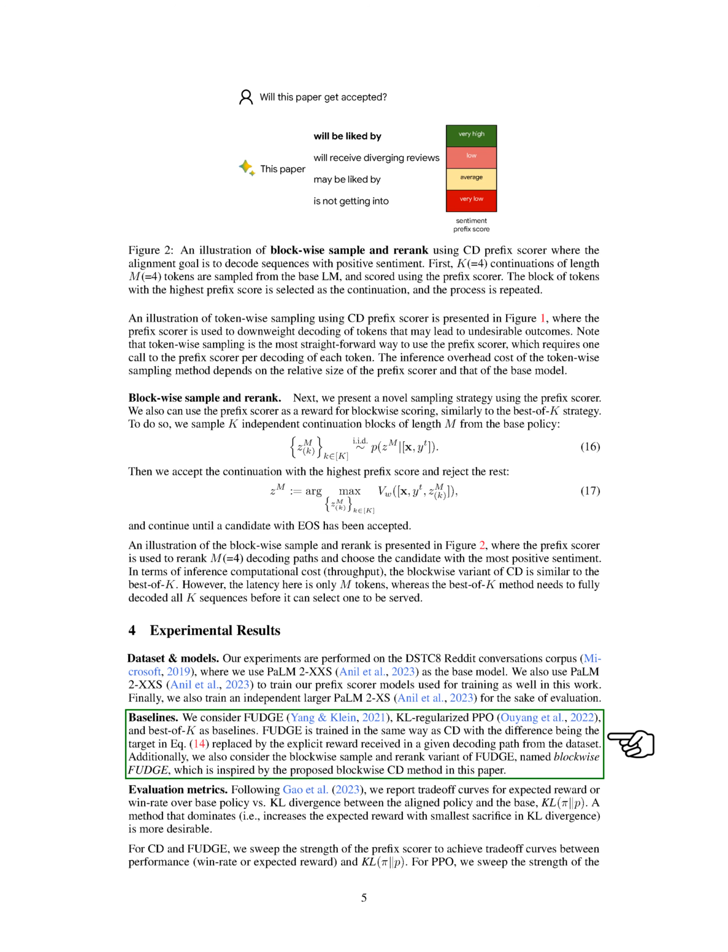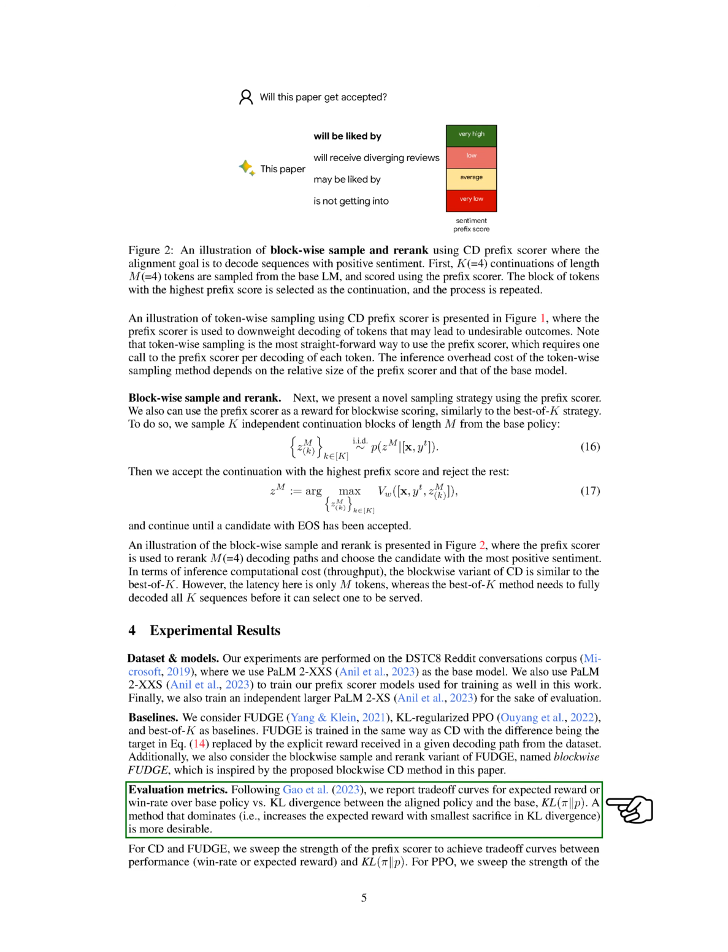We also considered a variant of Fudge, called blockwise Fudge, which was inspired by the blockwise CD method proposed in this paper. We evaluated our models based on trade-off curves for expected reward or win rate over base policy versus the KL divergence between the aligned policy and the base. A method that increases the expected reward with the smallest sacrifice in KL divergence is considered more desirable.